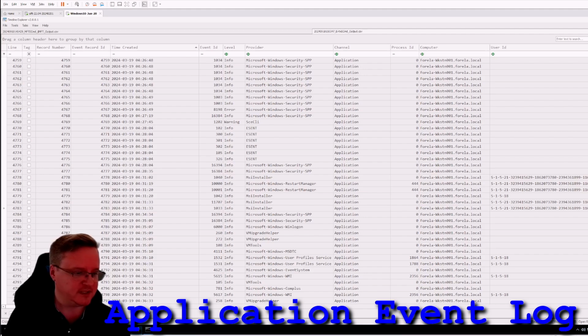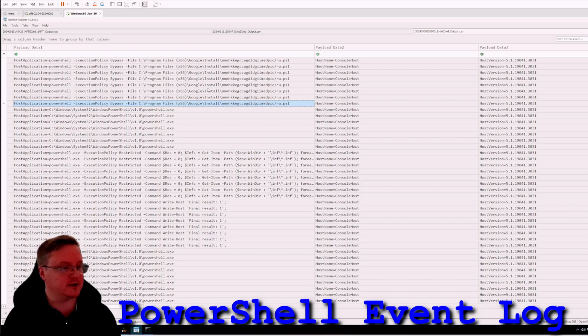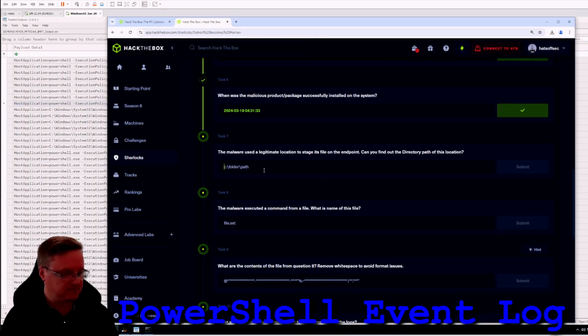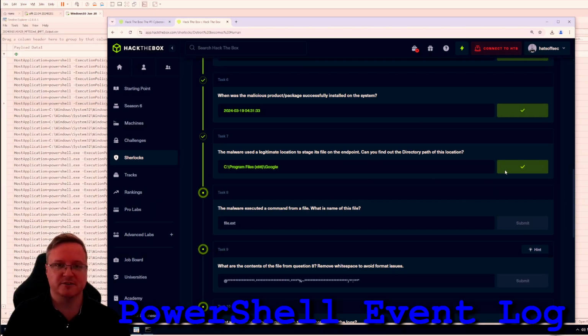Fucking CTFs, man. Malware used a legitimate location to store on the endpoint. Where did it store it on the endpoint? Could be that. Let's give that a crack. Guessing at this point. Let's try with that. Without that? No? How about like that? No? Like that? What an incredibly irritating question.